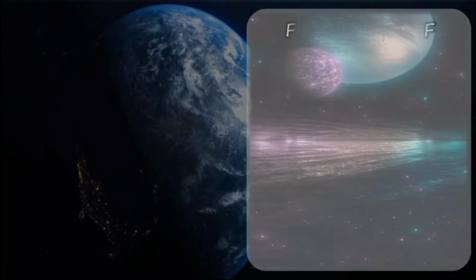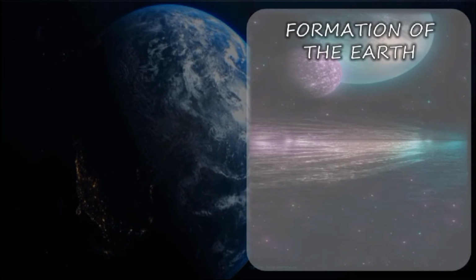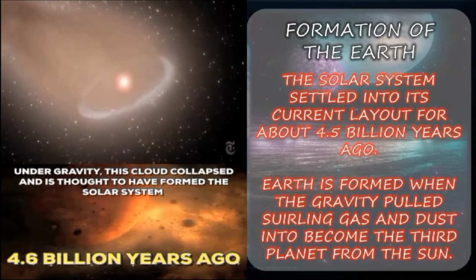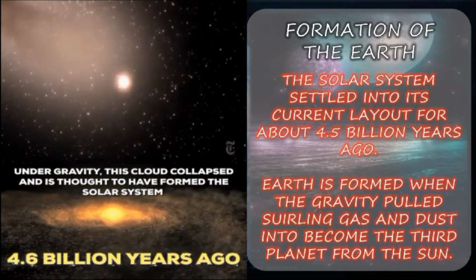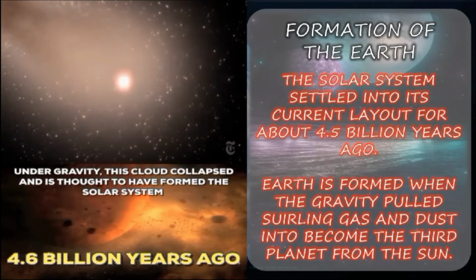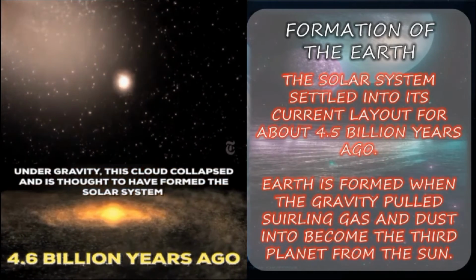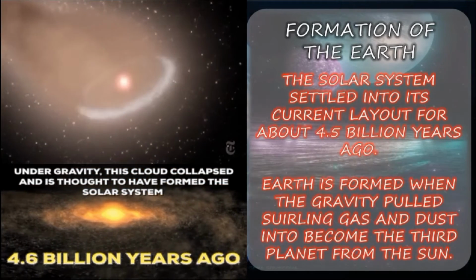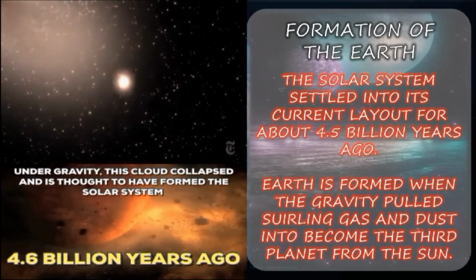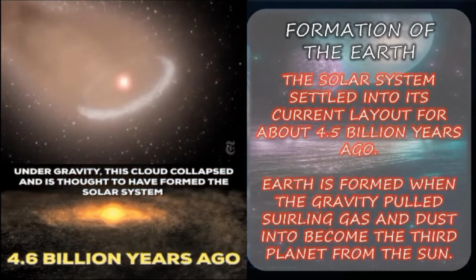Next we shall move to the formation of the earth. The solar system settled into its current layout about 4.5 billion years ago. Our earth formed when gravity pulled swirling gas and dust together to become the third planet from the sun.